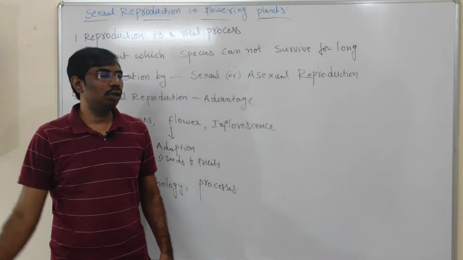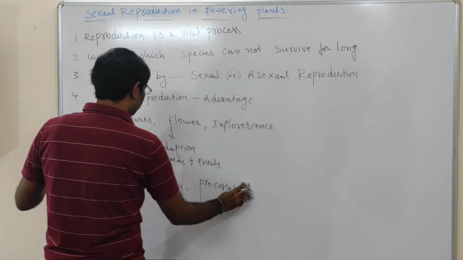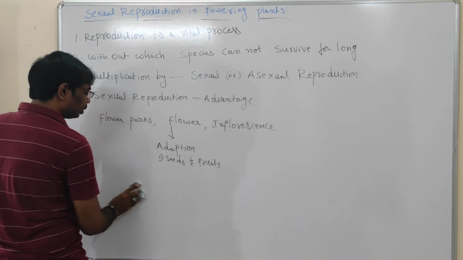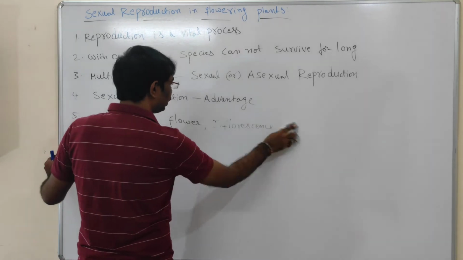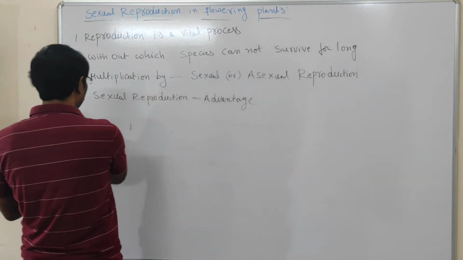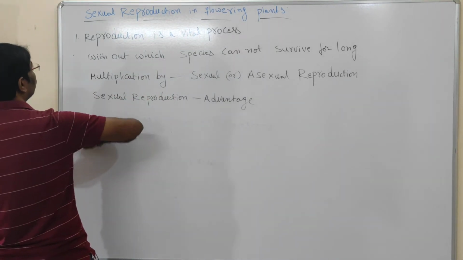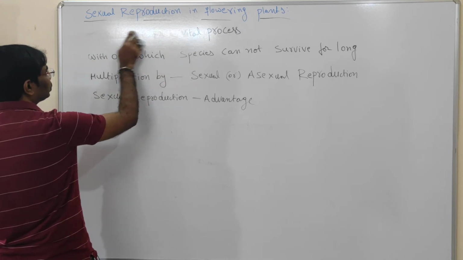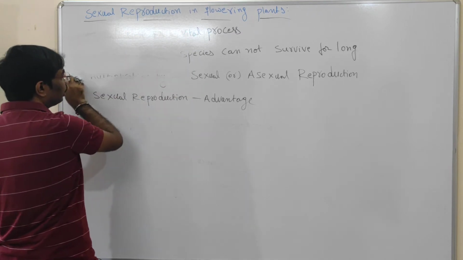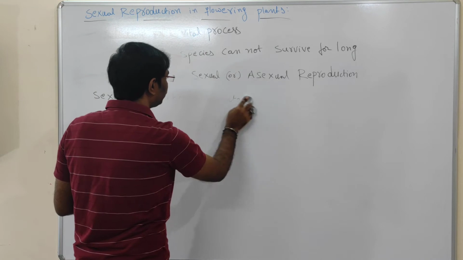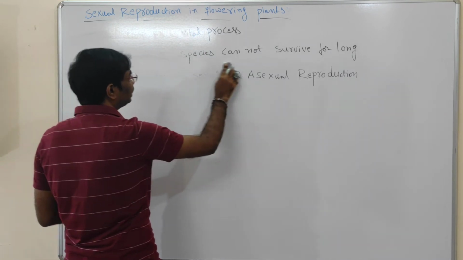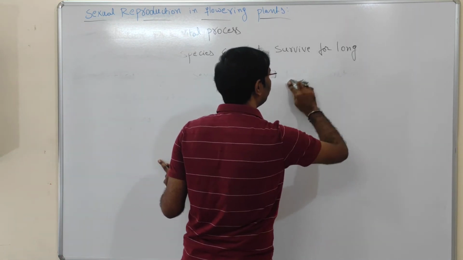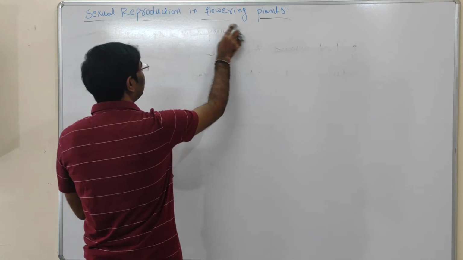Now we will briefly discuss flower structure. We already studied flower structure in another chapter in 11th biology, morphology in flowering plants. So you already have some basic idea about the flower. I will just recall that basic idea, then go deeper in this chapter.